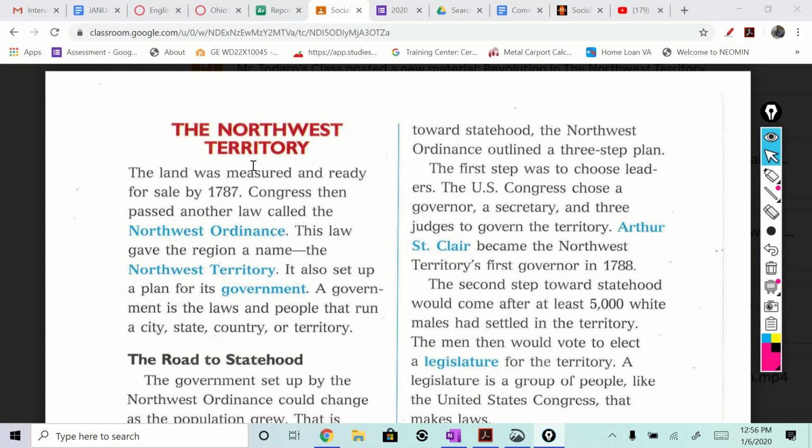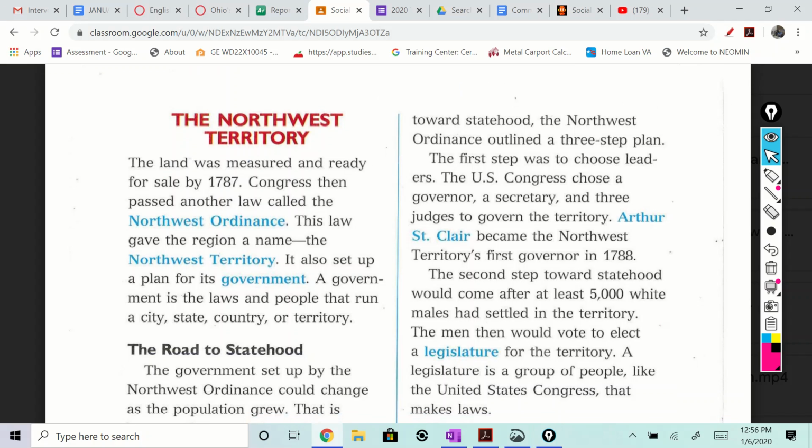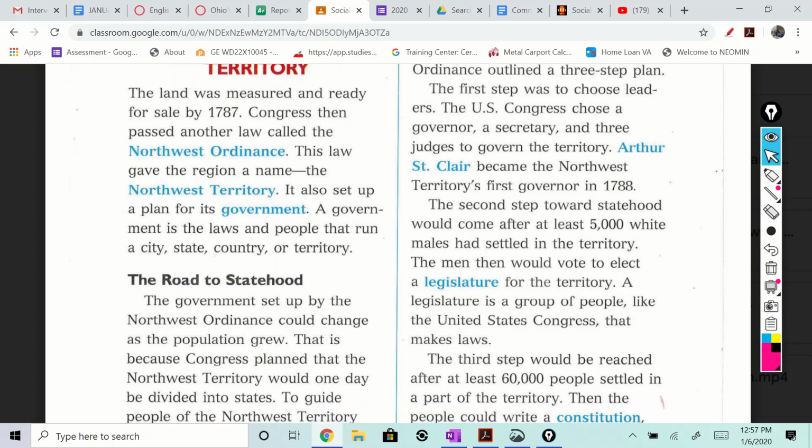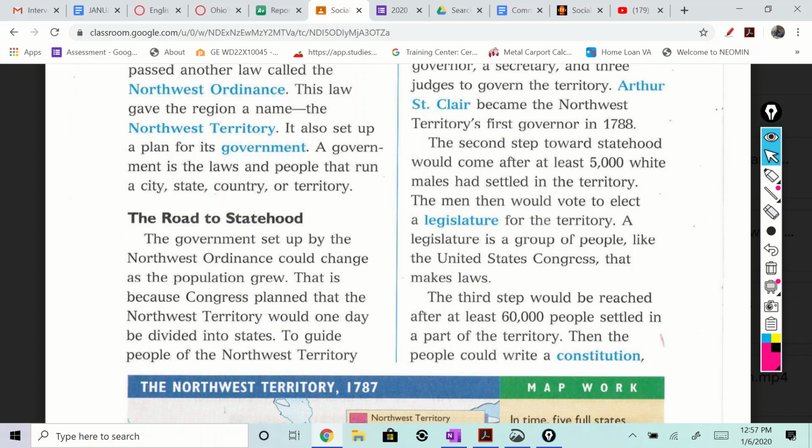The Northwest Territory. The land was measured and ready for sale by 1787. Congress passed another law called the Northwest Ordinance. This law gave the region a name, the Northwest Territory. So the ordinance was simply giving the area a name, or the region a name, the Northwest Territory. It also set up a plan for its government. A government is the laws and people that run a city, state, country, or territory.